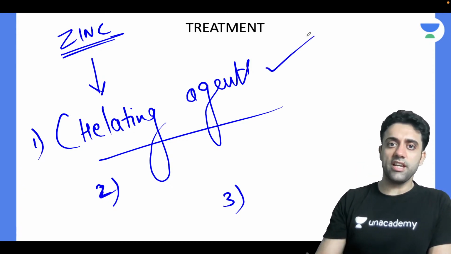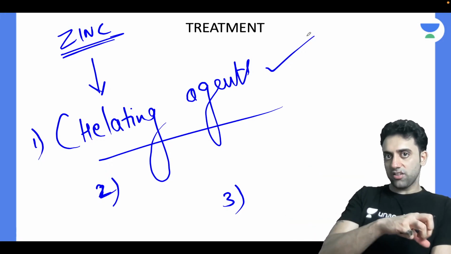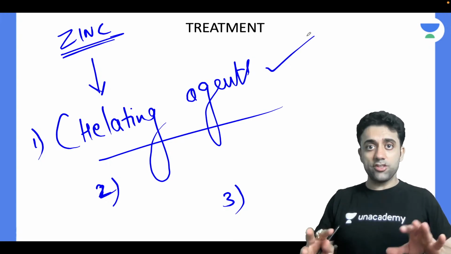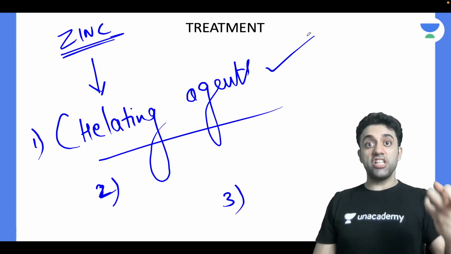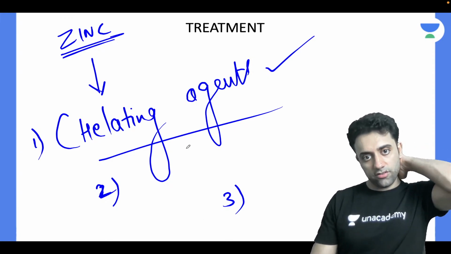One, zinc's role is there in Wilson disease, right? Zinc is a chelator, it binds with the copper and excretes the copper. Copper is too much everywhere in my body, right? It needs to be eliminated, so zinc will come, take the copper and eliminate it. So zinc is a chelator. So zinc is used in Wilson disease, number one. Where else? Very good, very good.